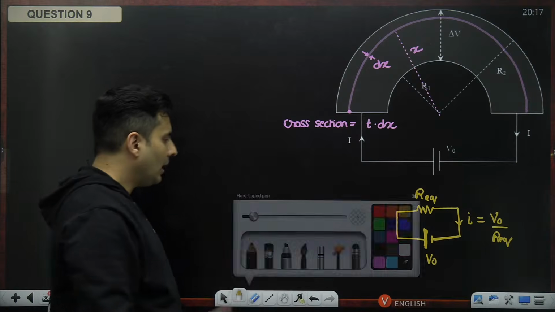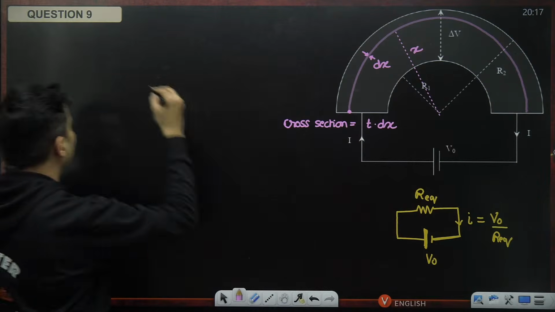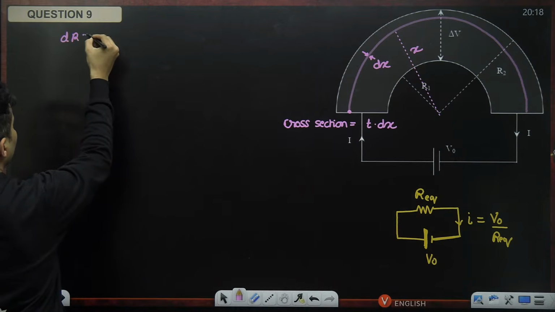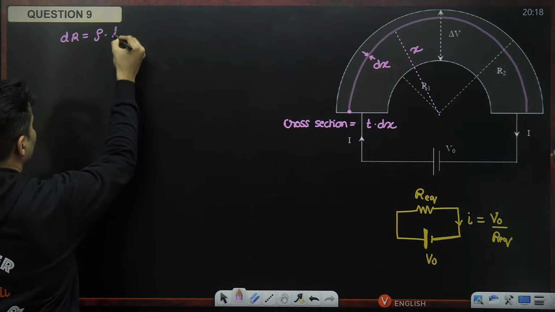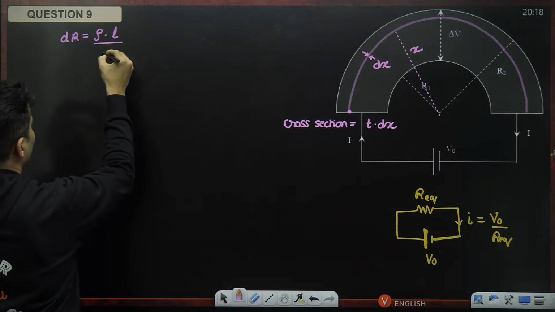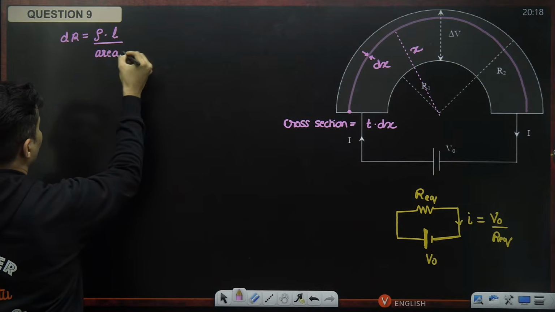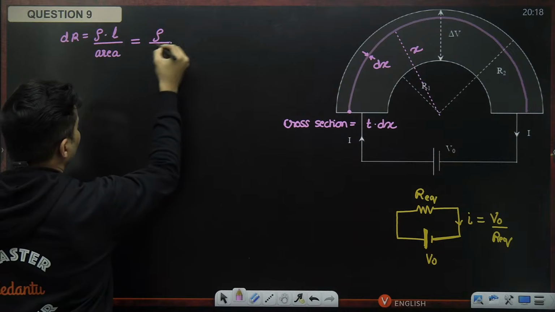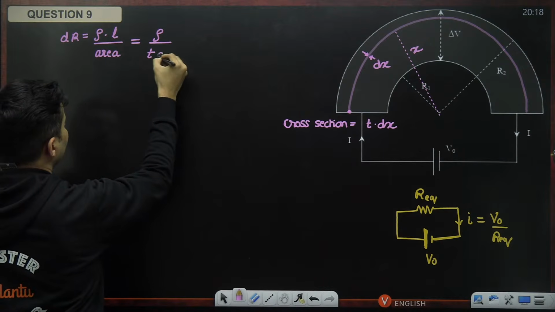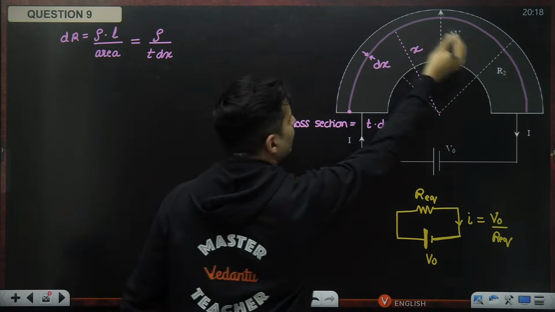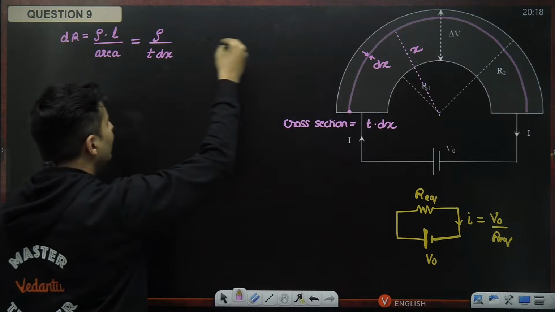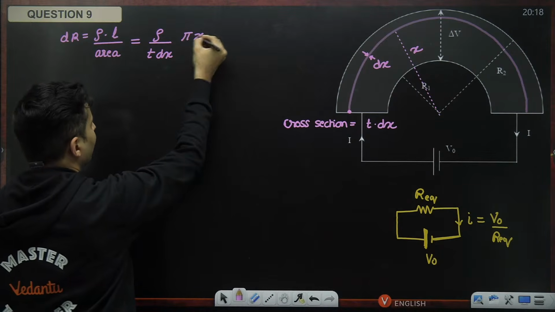Now what might be the resistance of that? That is basically dr. It is resistivity into the length divided by the area, rho L by A. What is the area? It is basically T dx. What is the length? It is the semicircle's length, which is nothing but pi x.